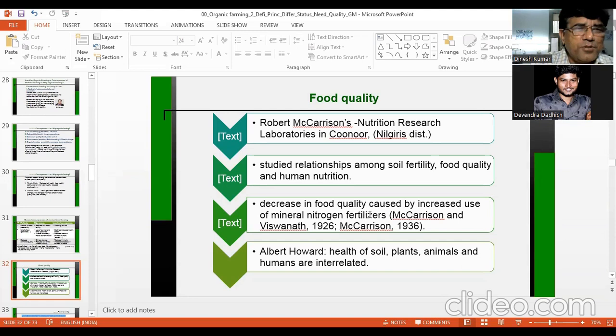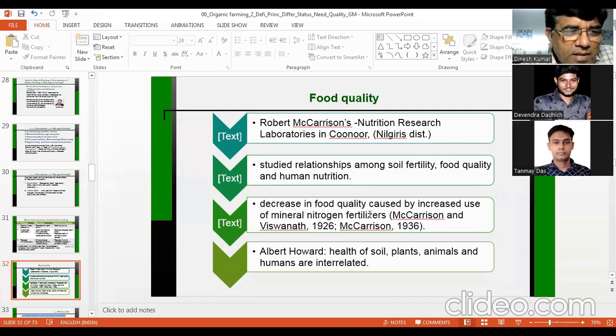Can anyone answer this question? What will excess nitrogen fertilizer do to the plant? Do you have any idea? If you apply excess fertilizer, then what will it do to the plant?